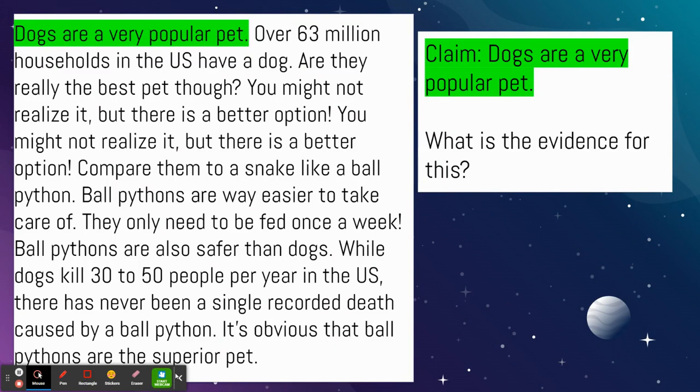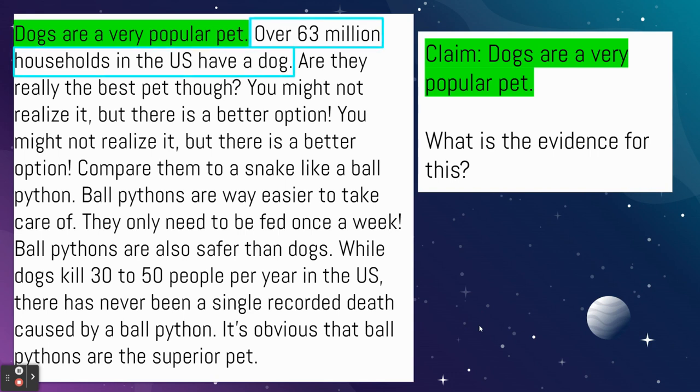So here's our first claim. Dogs are a very popular pet. That is a claim. We need evidence to prove that that is a true statement. What is the evidence that dogs are popular? Well, it's right here. Over 63 million households in the US have a dog. That sounds pretty popular to me.